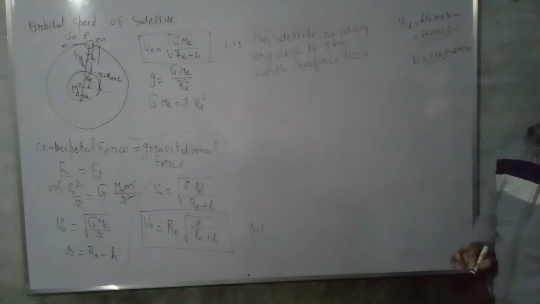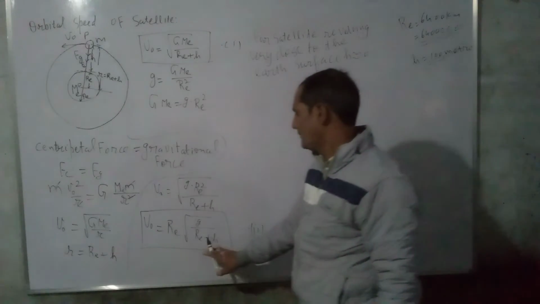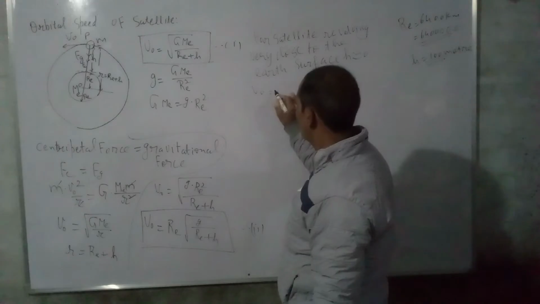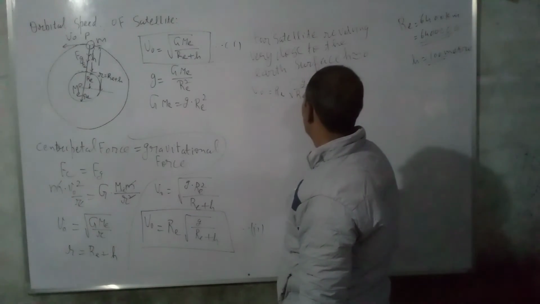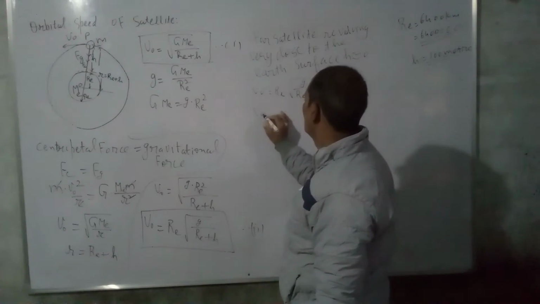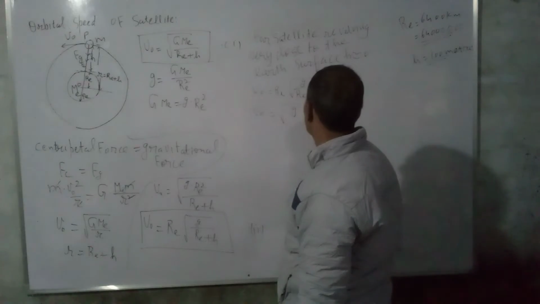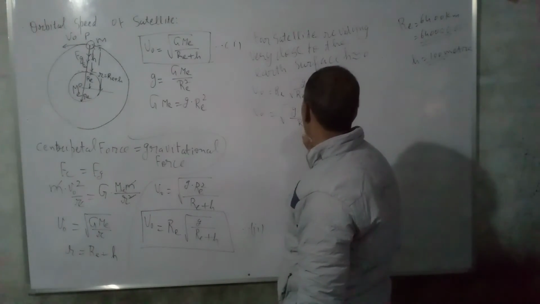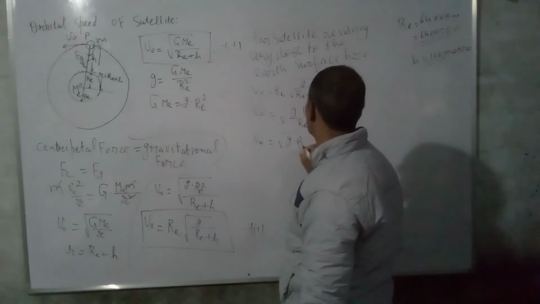Writing this value here, we get v0 is equal to R_e root of g upon R_e plus 0. So v0 is equal to the square root of g into R squared upon R_e, so v0 is equal to the square root of g into R.